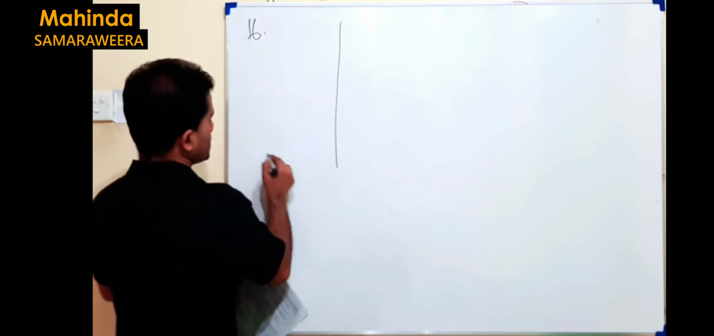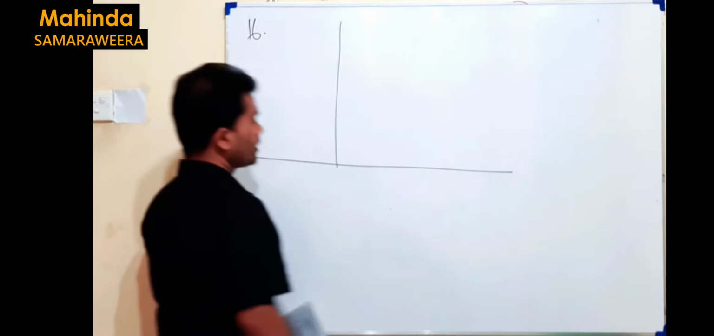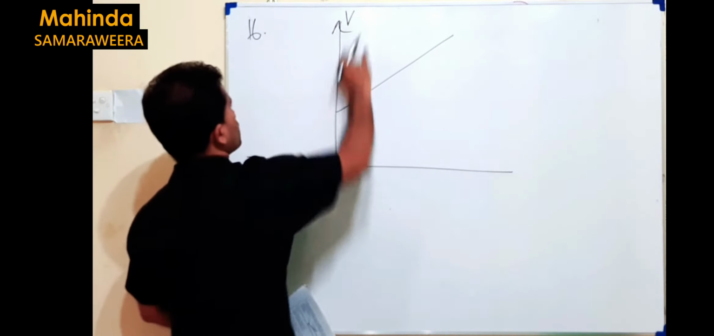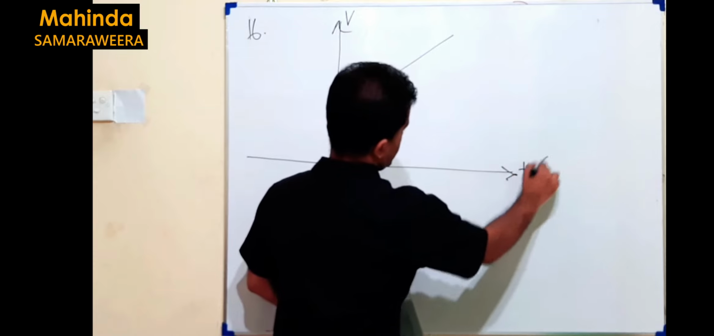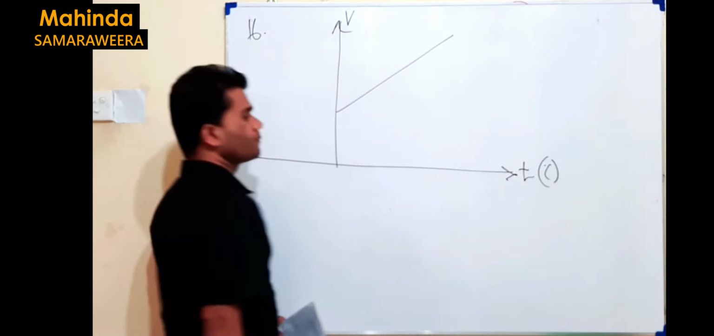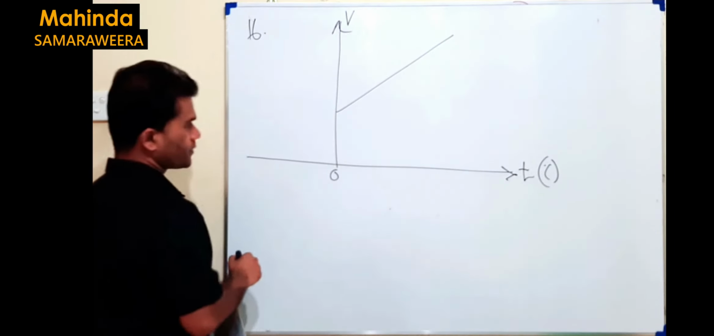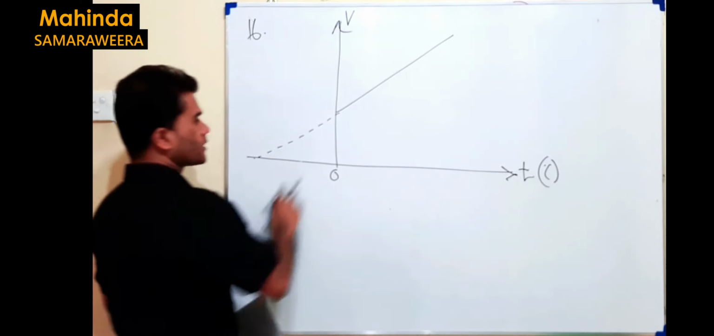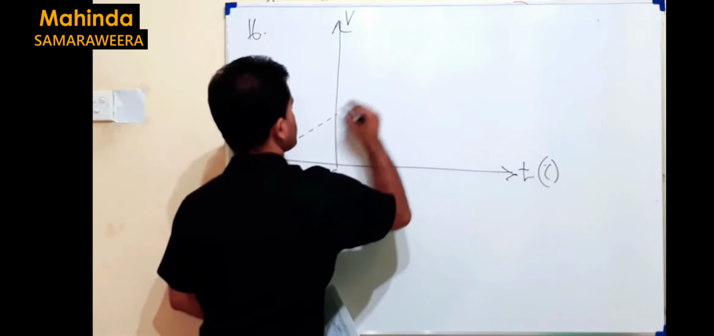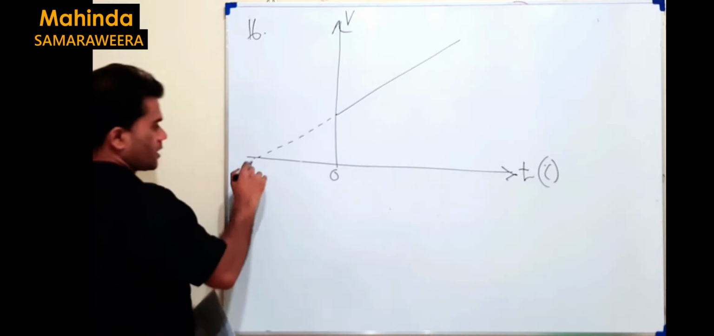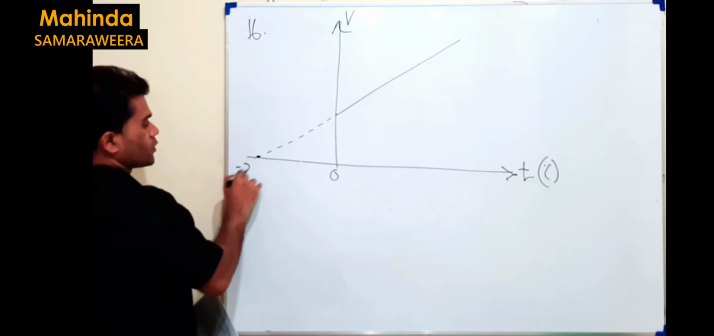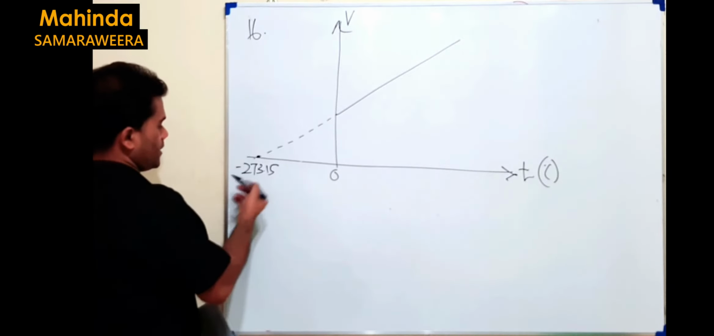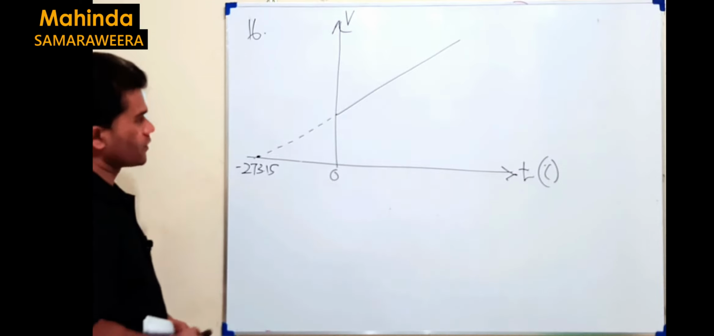Do you remember the graph we draw in Charles' law? It's something like this: y-axis volume, x-axis temperature, but measured in degrees Celsius. This is 0, and when you extrapolate, this meets the x-axis somewhere here. This is experimentally found. This is minus 273.15, but simply we can take it like 273 for convenience, right?